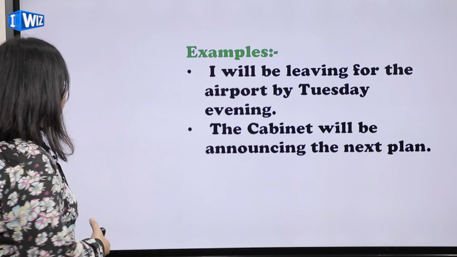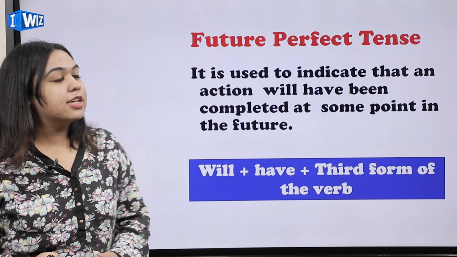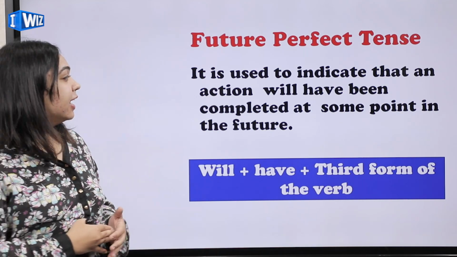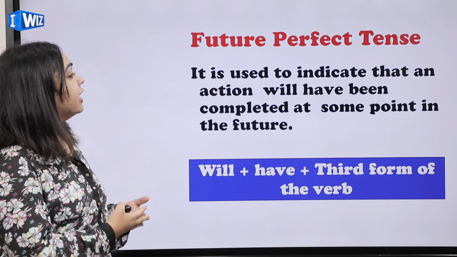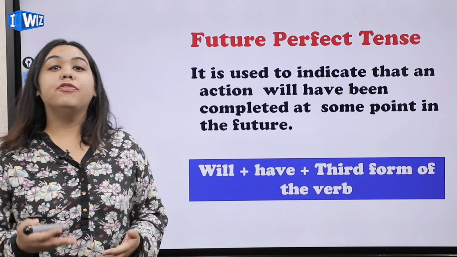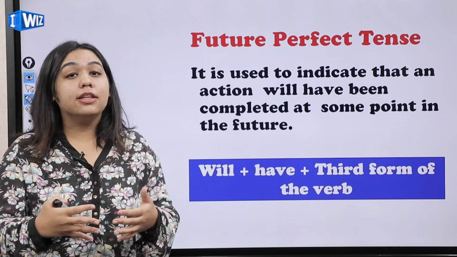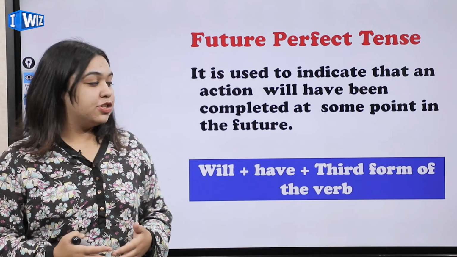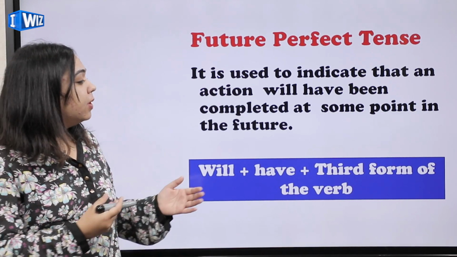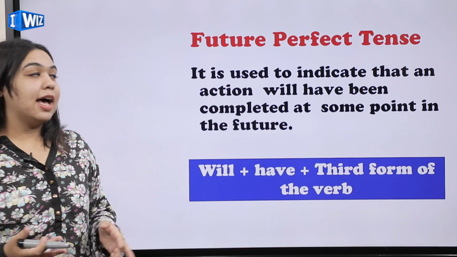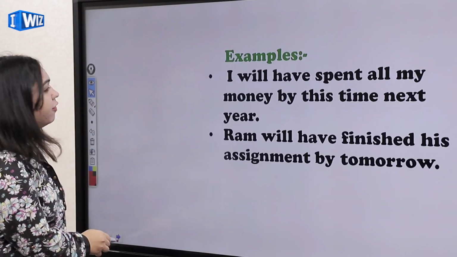Now let's move on to our next type of tense, which is future perfect tense. Now perfect again is used to indicate that an action will have been completed at some point in the future. Now we're going to talk about some time in the future when you think that you have completed that action. So again the formula would be will plus have plus third form of the verb. It's as easy as that. Now just keep this formula in your mind: will plus have plus third form.